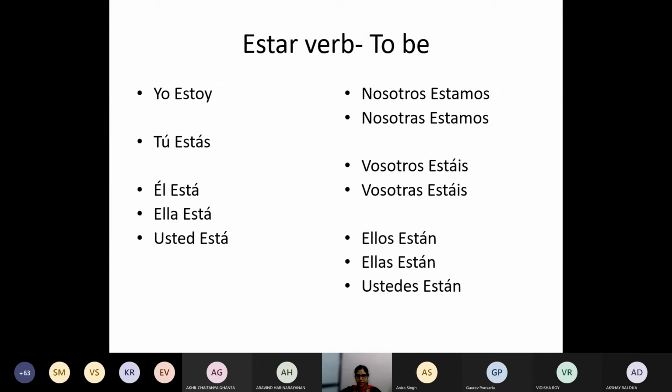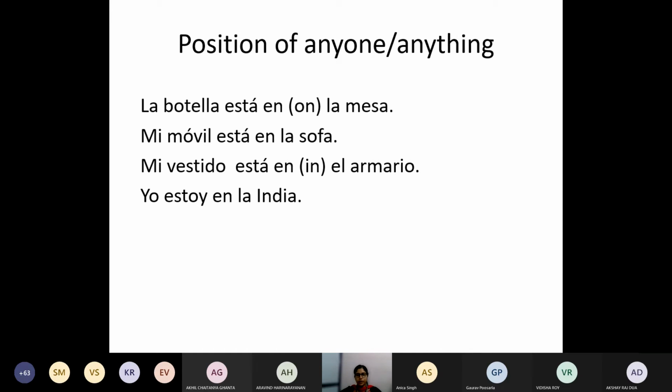We have done the ESTAR verb, the conjugation. I do not need to discuss it again. So we will directly go into the uses. So ESTAR is first used to discuss the position of something. So position or location, you can say. There's a very minor difference between both of them. So position, like, my bottle is on the table. It is located here, or it is positioned here. So my bottle is on the table.